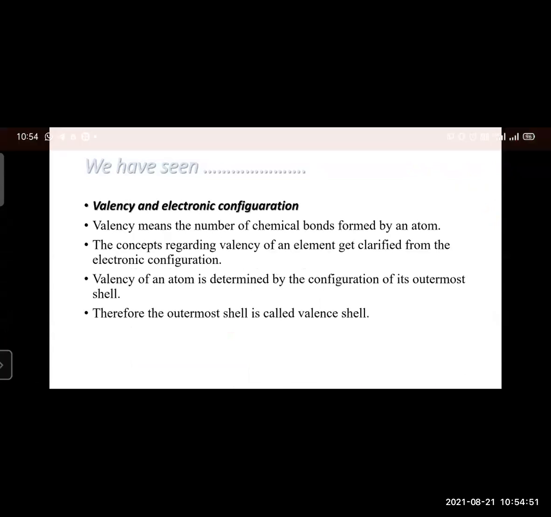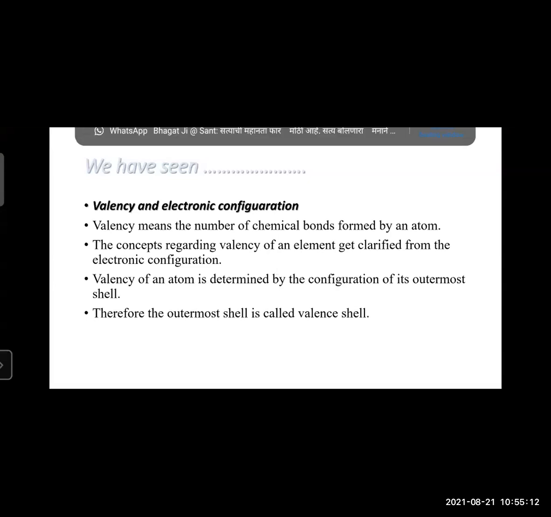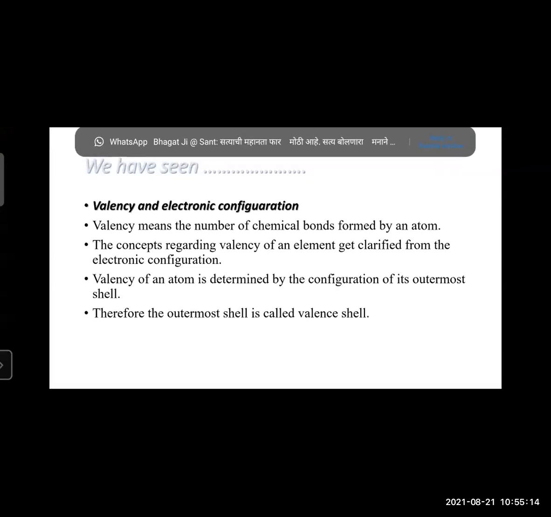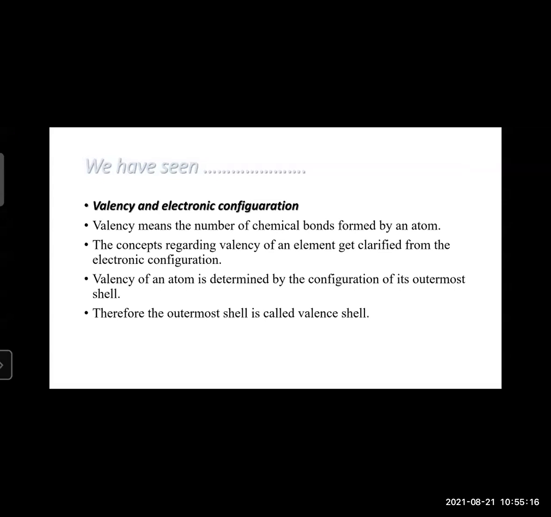Now, we have also seen valency and electronic configuration. Electronic configuration will tell what the valency of that particular element, that particular atom, will be. Valency means the number of chemical bonds formed by an atom. The concept of valency of an element gets clarified from electronic configuration.